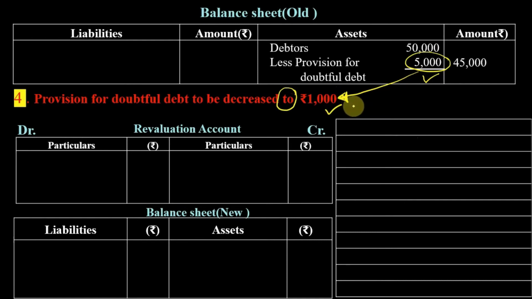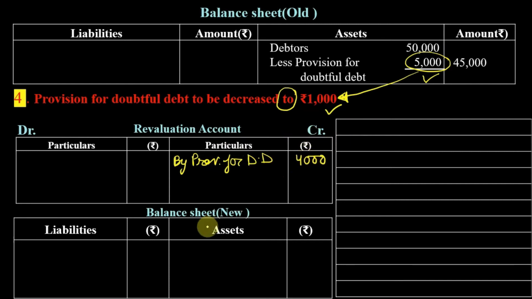So it is a type of profit for the firm. So it will be written on the credit side of revaluation account, by provision for doubtful debt. And here please see your liability is decreasing by 4,000. So profit is 4,000, which is transferred to credit side of revaluation account.